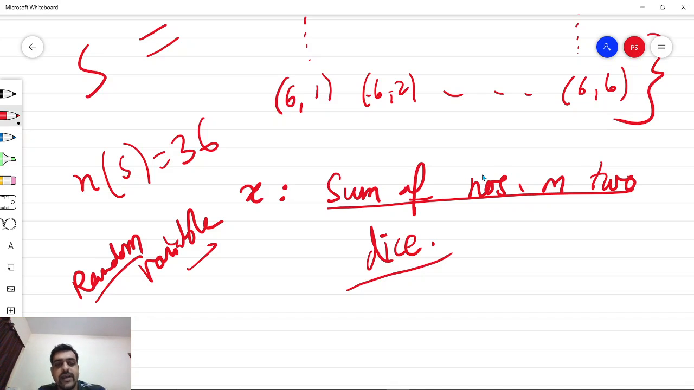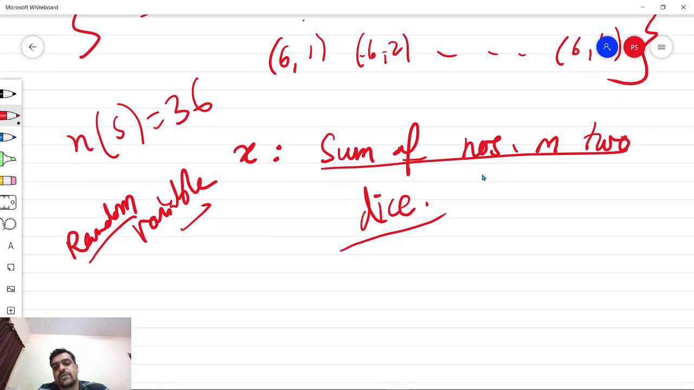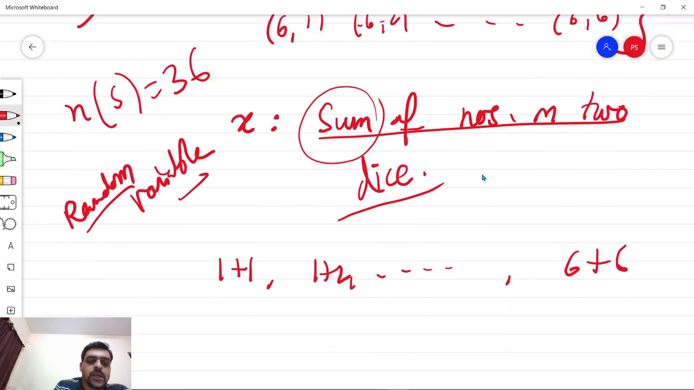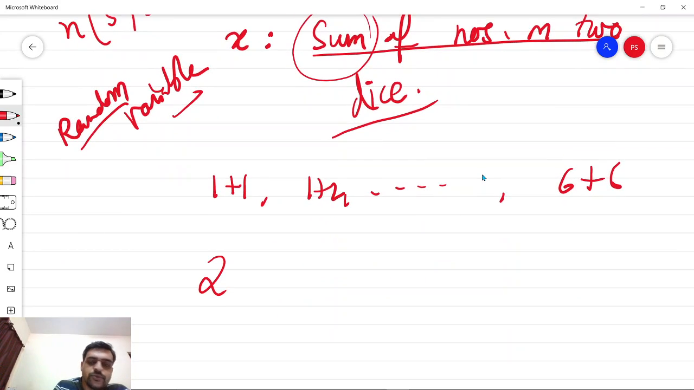This is not the only way. There are many ways in which we can have a subtraction or the modulus of subtraction of two dice and so on, multiplication of two numbers on two dice and so on. So this is just one possible way of defining random variable in this case. So obviously the sum is going to be 1 plus 1, then 1 plus 2 and so on up to 6 plus 6. So the smallest possible sum is 2 and the largest possible sum is 12.